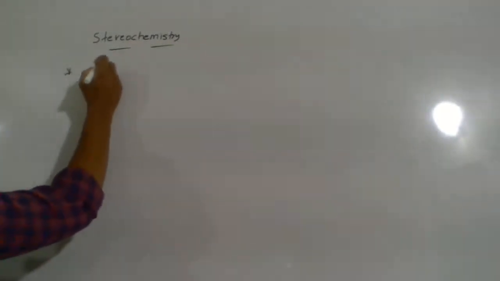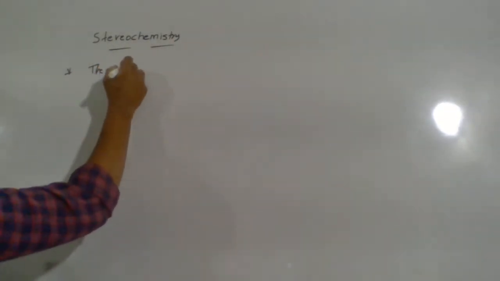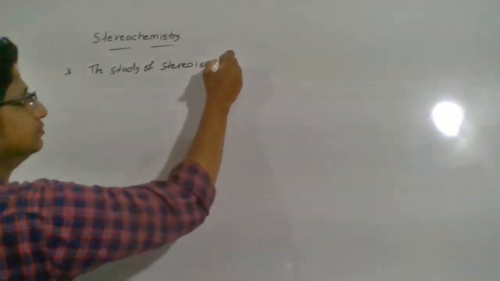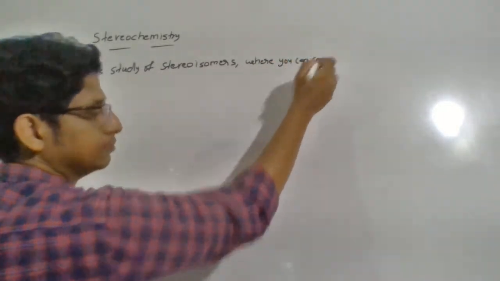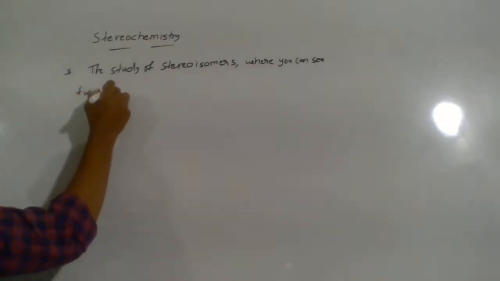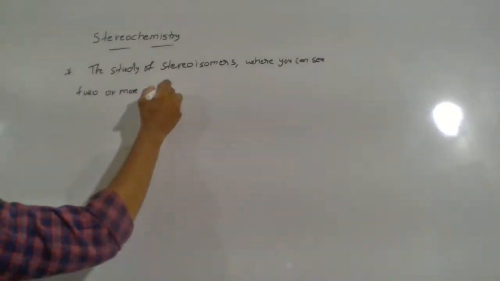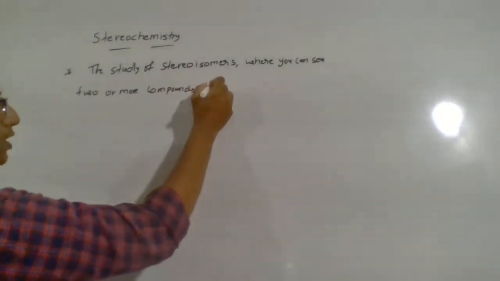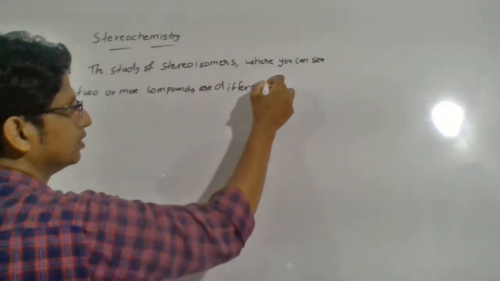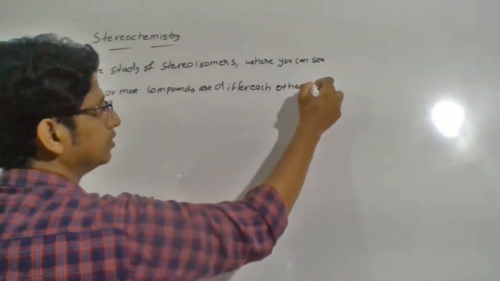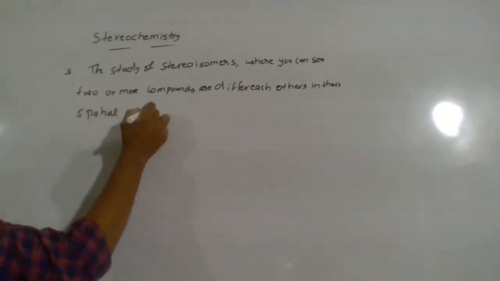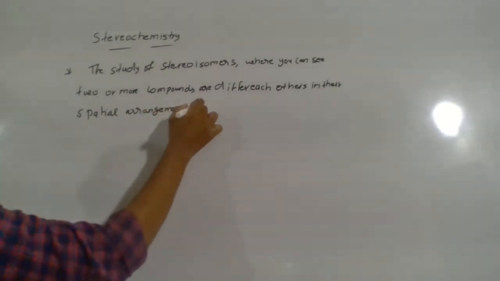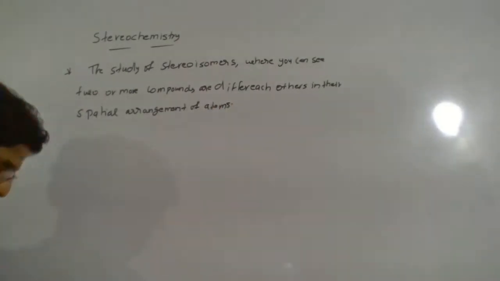This is the study of stereoisomers, where you can see two or more compounds that differ from each other in their spatial arrangement of atoms.